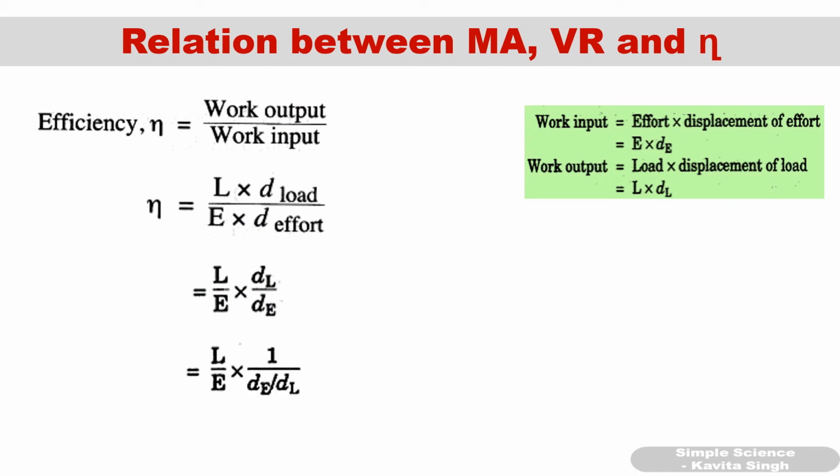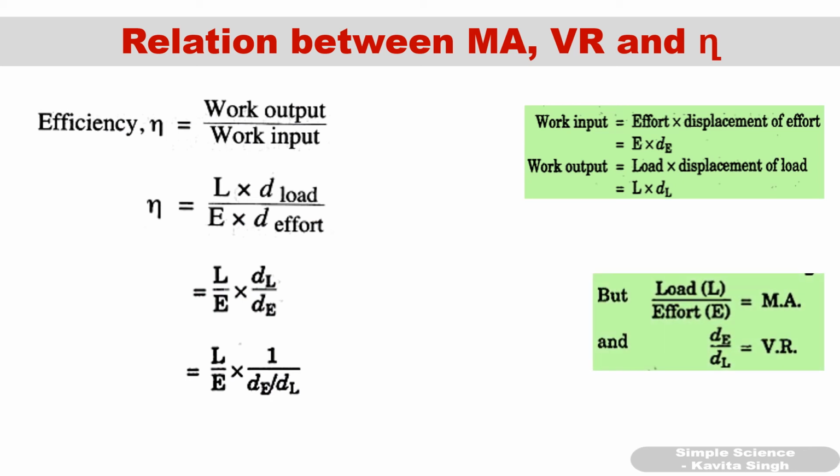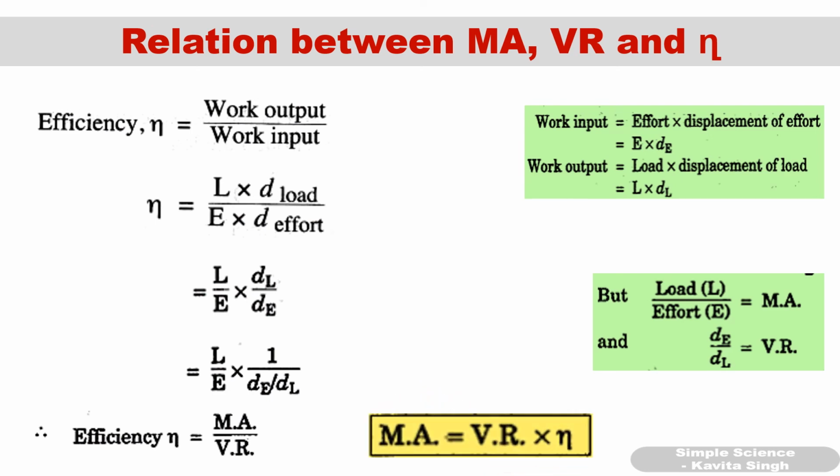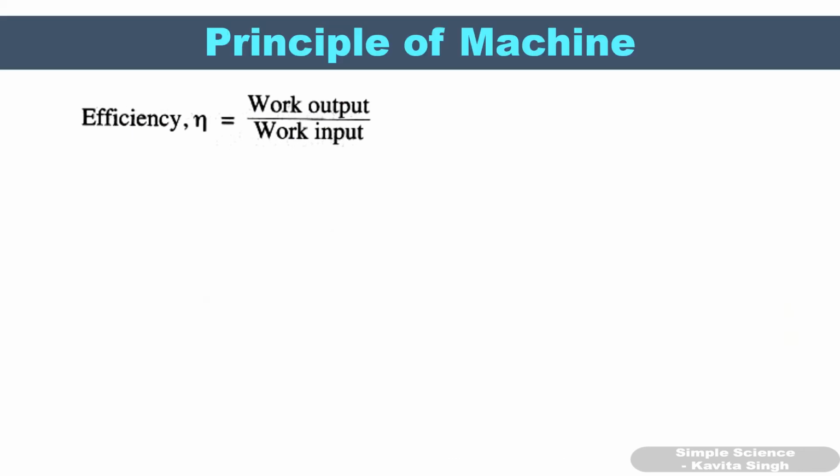Now you know that this will become L by E into 1 by dE upon dL, and dE upon dL is velocity ratio, and L by E, load by effort, is nothing but mechanical advantage. So that means efficiency will be equal to MA upon VR, mechanical advantage upon velocity ratio. This can also be written as MA is equal to VR into eta. I hope you have understood.